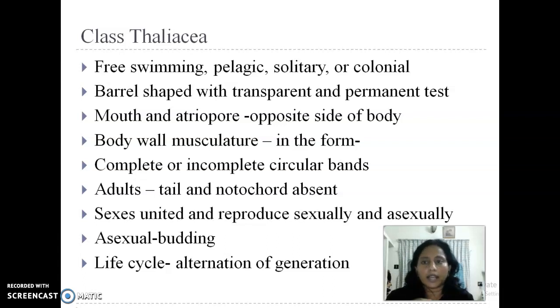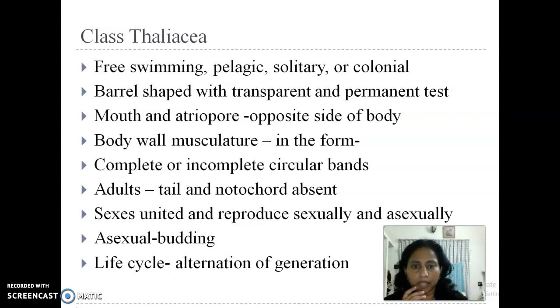So coming to the next class, Thaliaceae, which is coming under subphylum Urochordata. That is the last class coming under this phylum Urochordata. They are free-swimming, pelagic, solitary, and colonial forms. Body is barrel-shaped with a transparent and permanent tunic, and the tunic is never shed also. The mouth and atriopore are seen on the opposite side of the body. So we can see the diagram, it will be more clear.